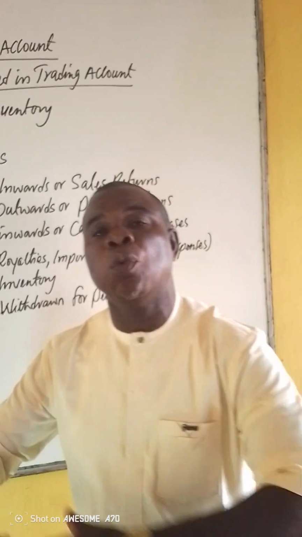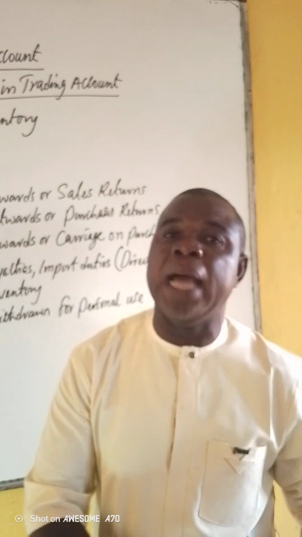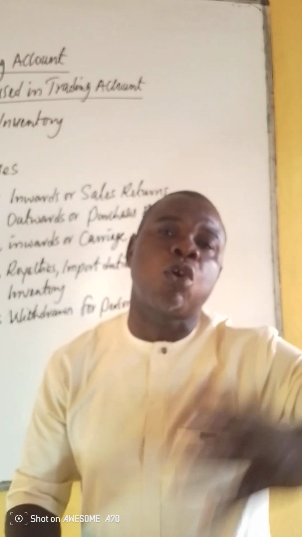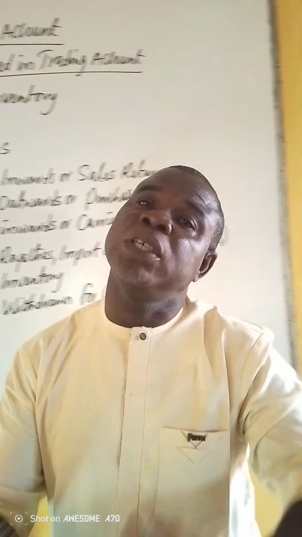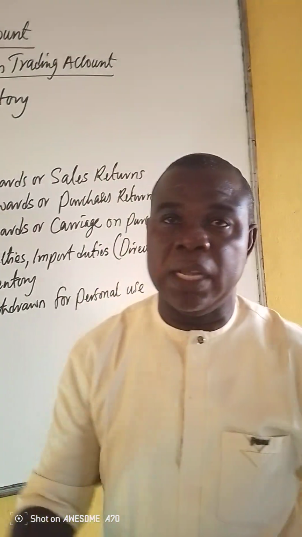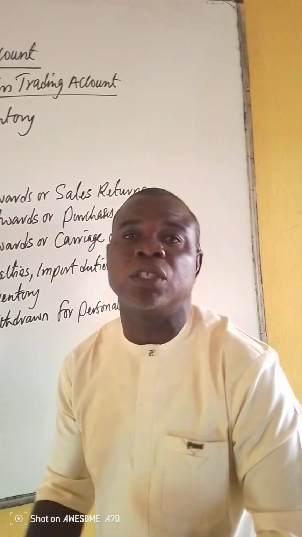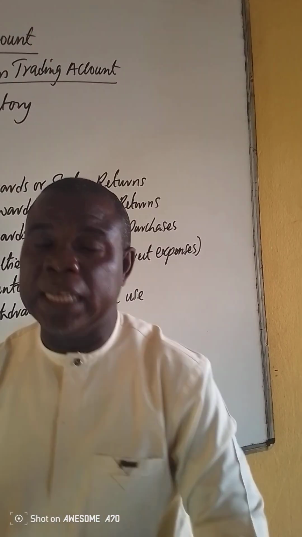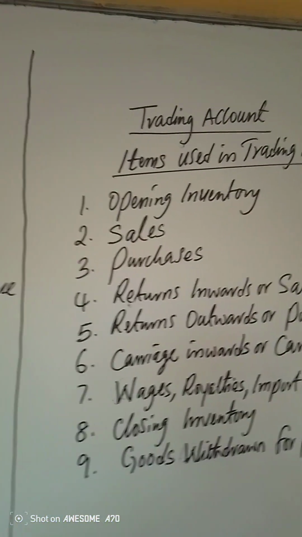That is to know whether the business is making gross profit or loss, whereby cost of goods sold is deducted from total sales or revenue to determine your gross profit. So you are able to get gross profit or gross loss. That is the end of the trading account. Trading account is simply to determine gross profit or loss using all revenue minus all cost of sales.